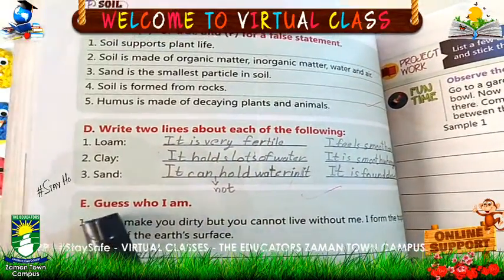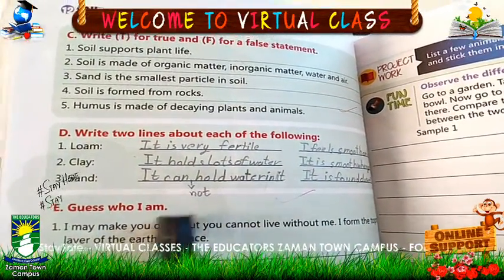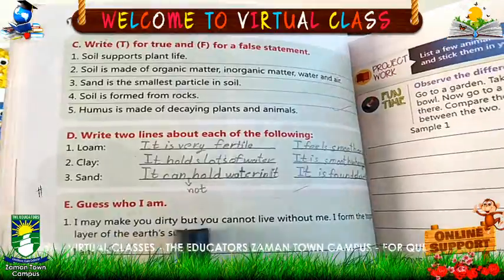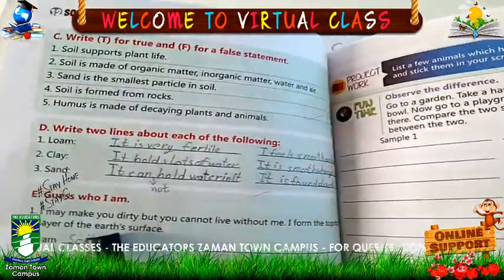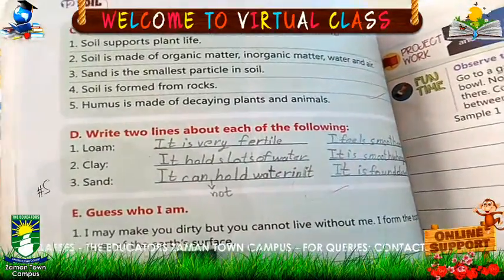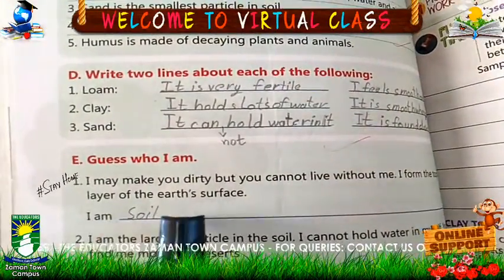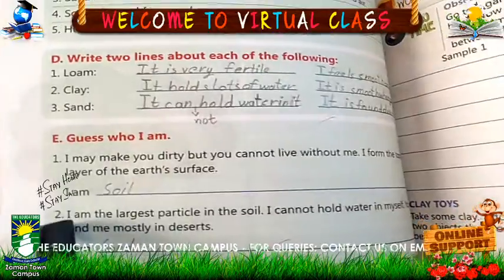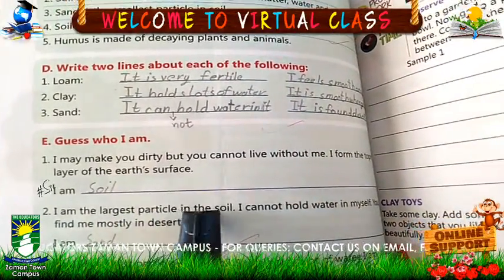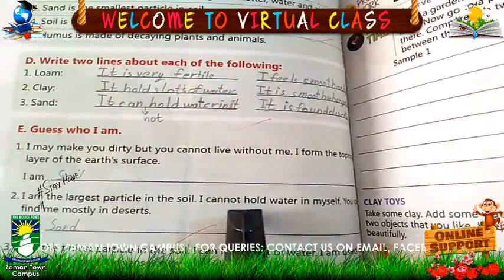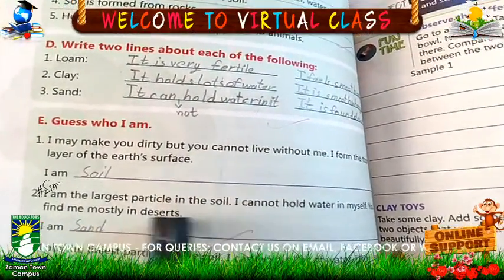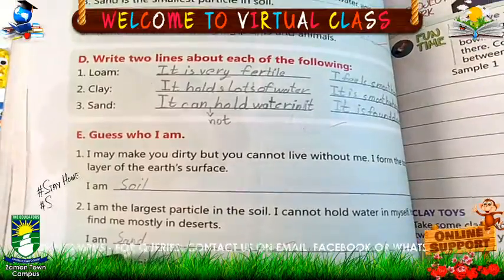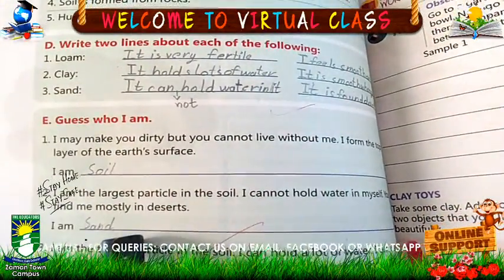Exercise E is guess who I am. Number 1: I may make you dirty but you cannot live without me. I form the topmost layer of the earth's surface. Who am I? I am soil. Number 2: I am the largest particle in the soil. I cannot hold water in myself and you can find me mostly in deserts. Who am I? I am sand.